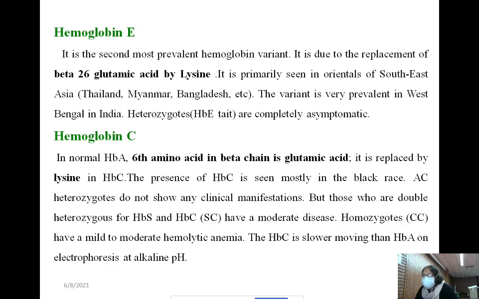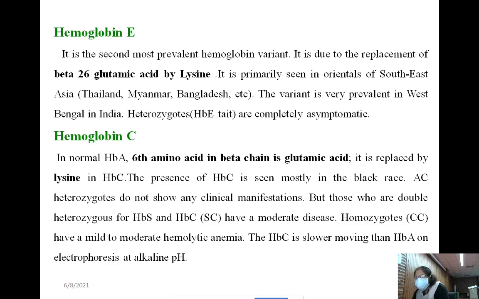Again, if it is heterozygous, that is the AC mixture, heterozygotes are asymptomatic; they don't show any clinical manifestation. But double heterozygous states are also very common. Here in Shillong, we used to get double heterozygous E beta thalassemia patients, having abnormal hemoglobin with both quantitative and qualitative deficiency. E beta thalassemia is very common in our clinical lab.